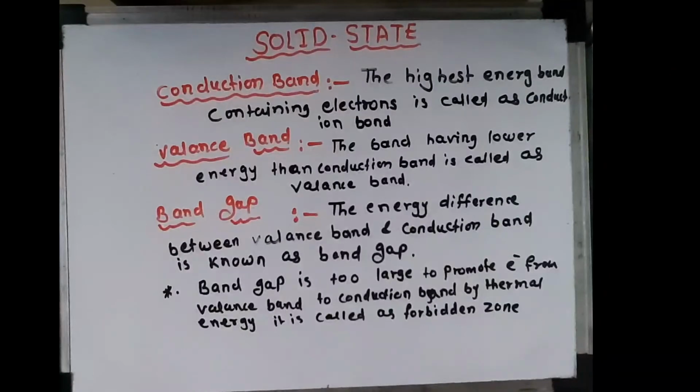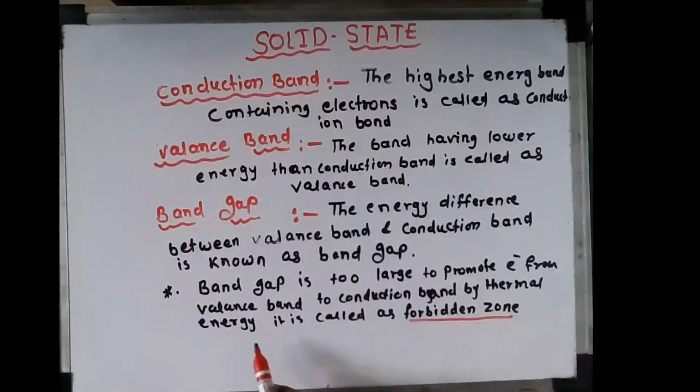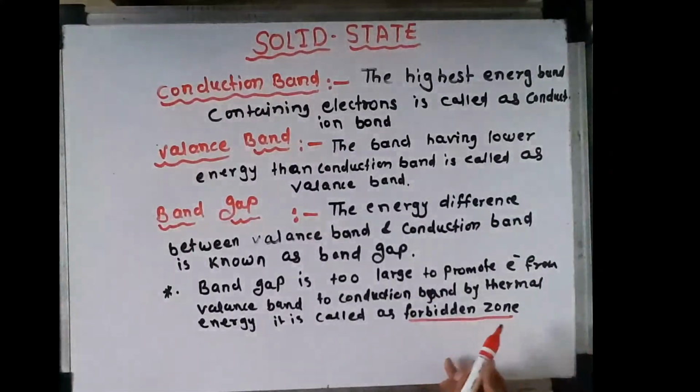If the band gap is too large to promote the electrons from the valency band to the conduction band by thermal energy, this zone is called a forbidden zone.